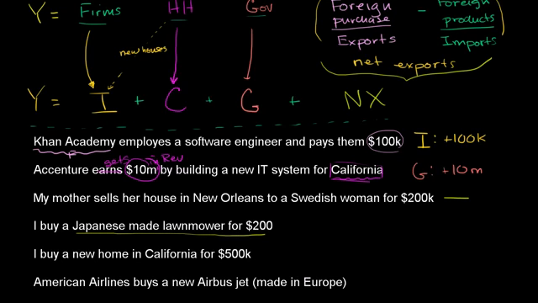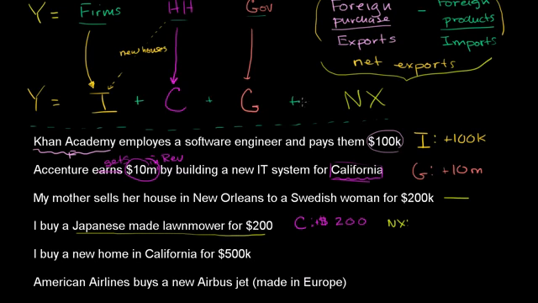So two things are going to happen here. We'll say, okay, Sal is an American consumer. If we just look at how much more he spent, $200 more, it's going to be added there. But then we're going to take it out of net exports. So net exports, let me do it in that same green color. Everything else is neutral.